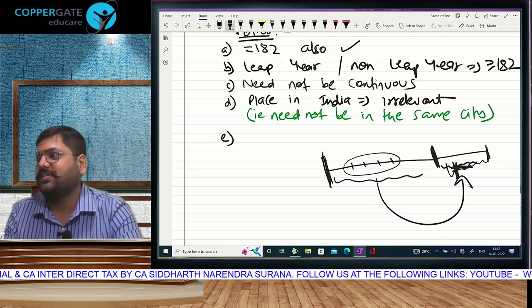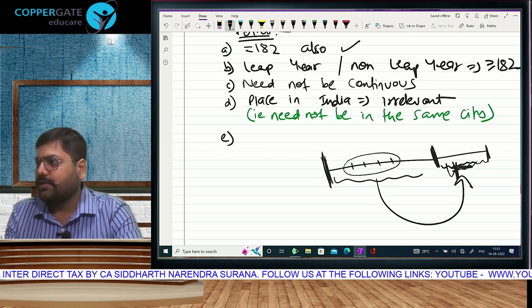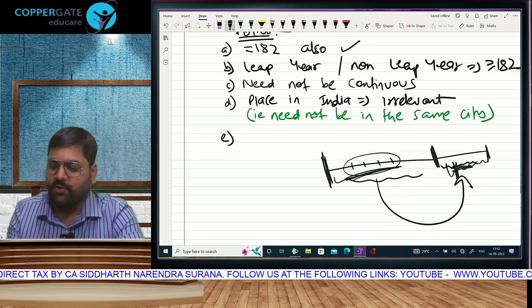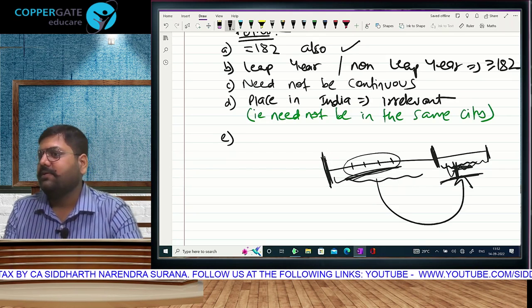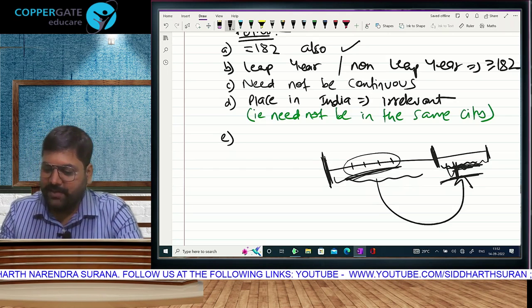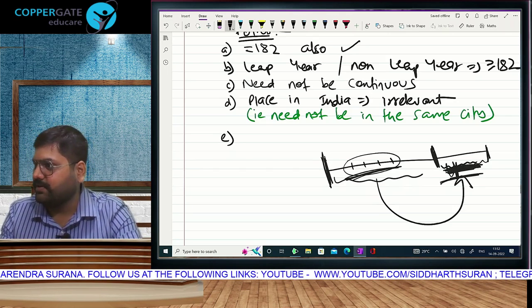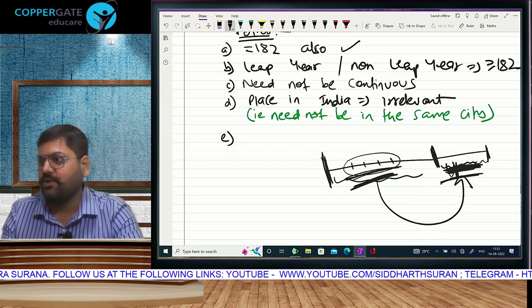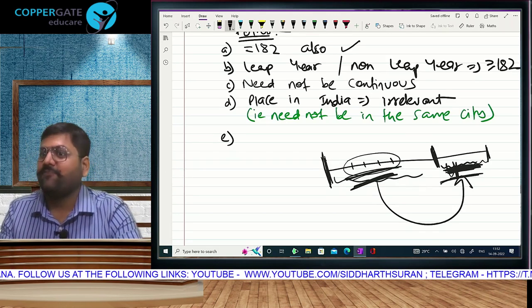That is called self-assessment tax. Alternatively, is it possible that I have ended up paying more advance tax than my tax liability? Take a refund. Both options are there. So the final liability you calculate only after the year gets over, in the assessment year. But the government will not wait for money. They also have their expenses, no? So we have to pay them advance tax.